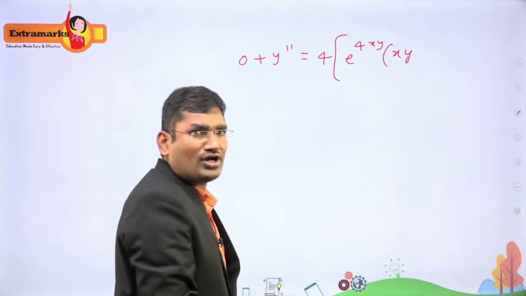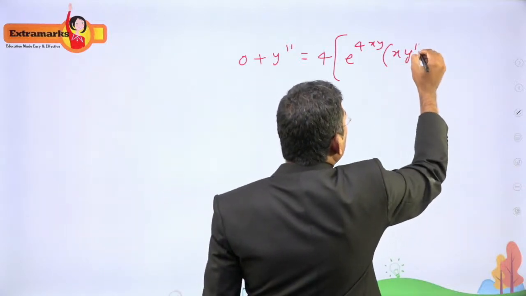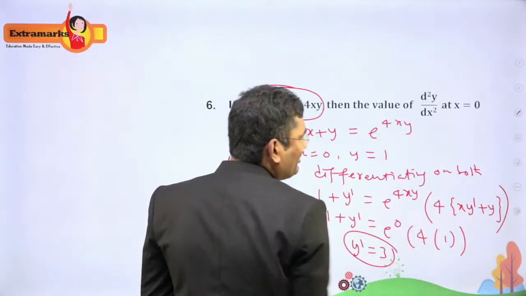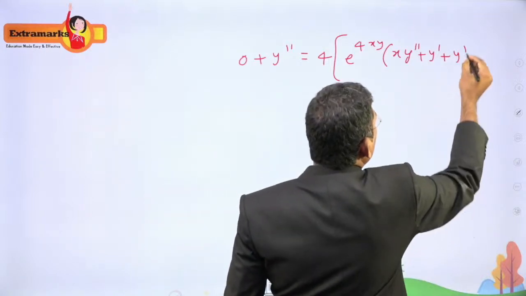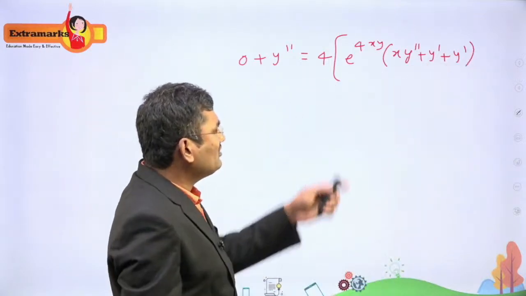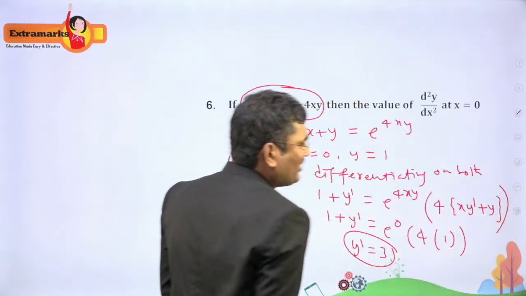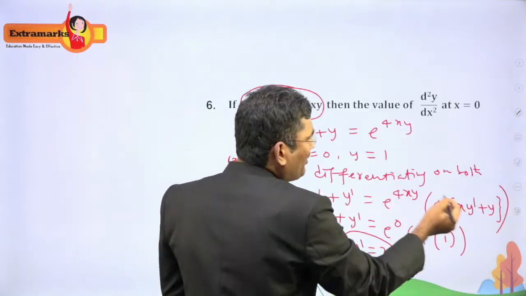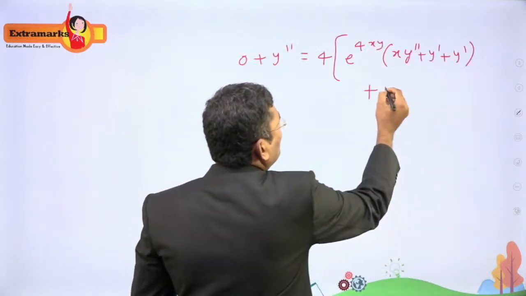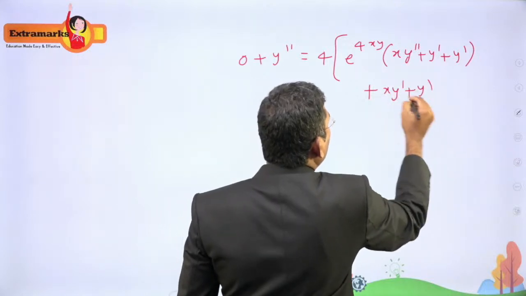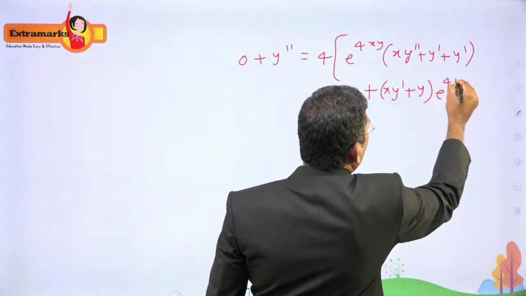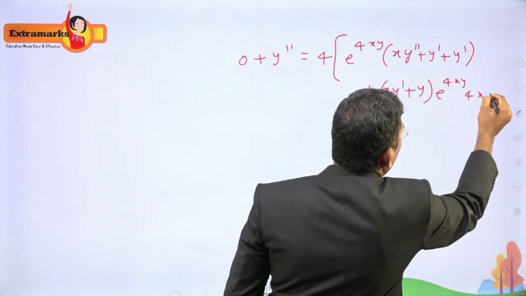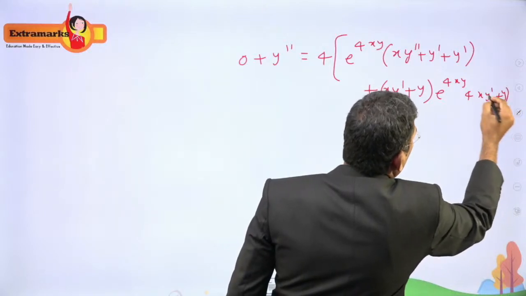again you have to apply product rule again. Xy dash is xy double dash, y dash into x, plus y differentiation is y dash, this is the differentiation of this xy dash plus y. Now I have to differentiate this e power 4xy, so this part you have to write as it is, xy dash plus y, as it is, and e power 4xy differentiation is e power 4xy into 4 into xy dash plus y.